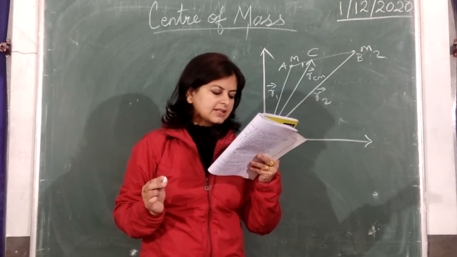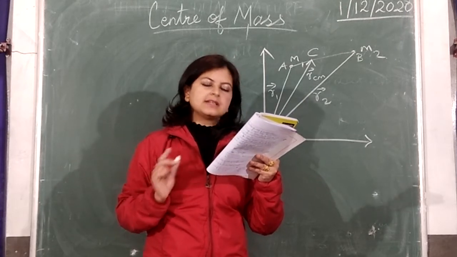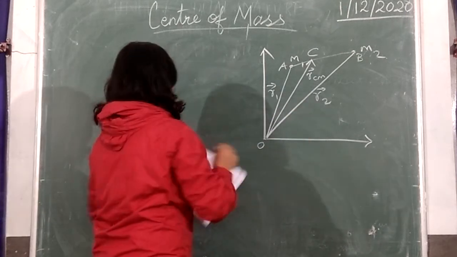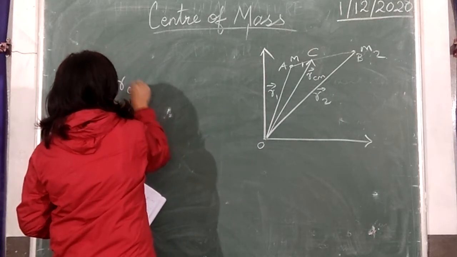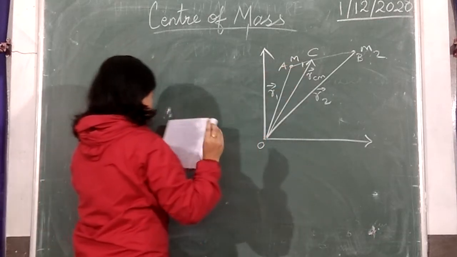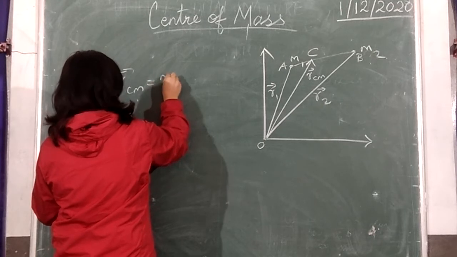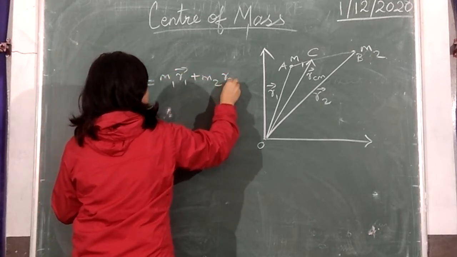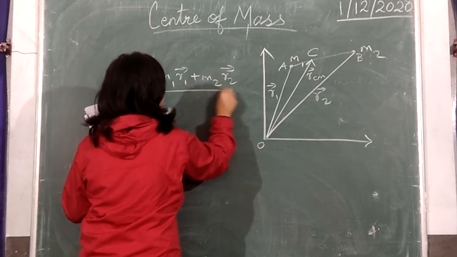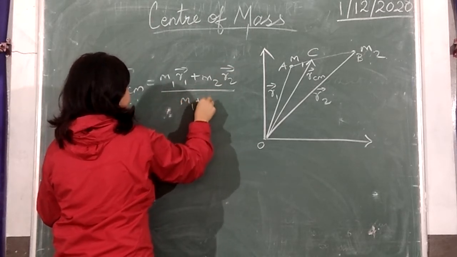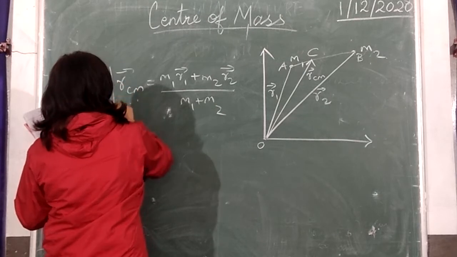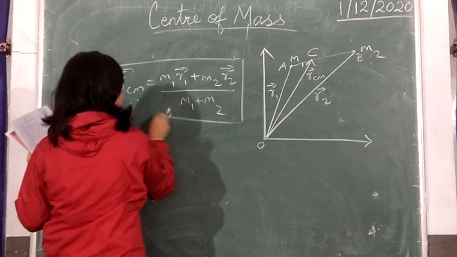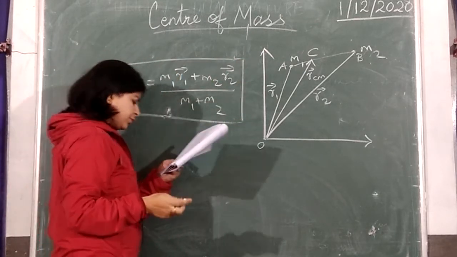Then the position vector RCM of the center of mass is given mathematically by RCM. How do you find out this RCM? There is a direct formula, which is m1 r1 plus m2 r2 divided by the total mass of the system, m1 plus m2. So this is the position vector of the center of mass for a system of two masses.